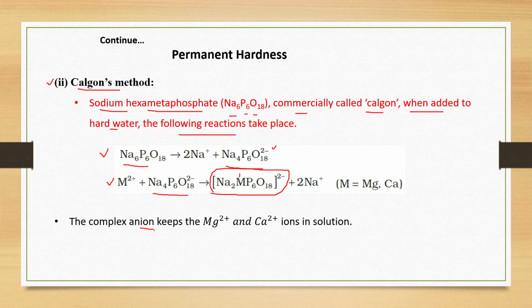The complex anion keeps the Mg2+ and Ca2+ ions in solution in this complex. Simply we can say the Mg2+ and Ca2+ ions which were free are now present in the form of this complex, and they will not give the precipitate when they react with the soap. In this way, we will get soft water.